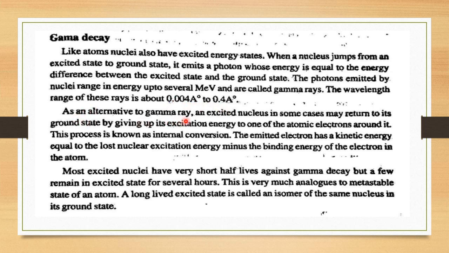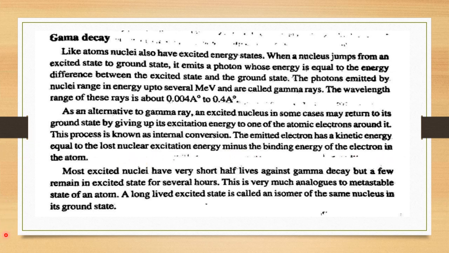Now, as an alternative to gamma ray emission, an excited nucleus in some cases may return to the ground state by giving up its excitation energy to one of the atomic electrons. This process is known as internal conversion. So what is internal conversion? An excited nucleus gives its excitation energy to one of the atomic electrons. Such a process is called internal conversion. The emitted electron has a kinetic energy equal to the lost nuclear excitation energy minus the binding energy of the electron in the atom.